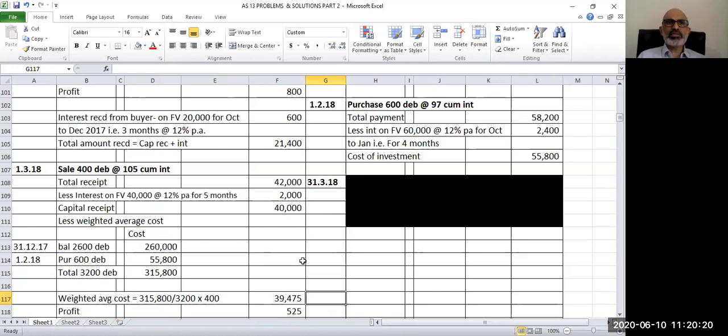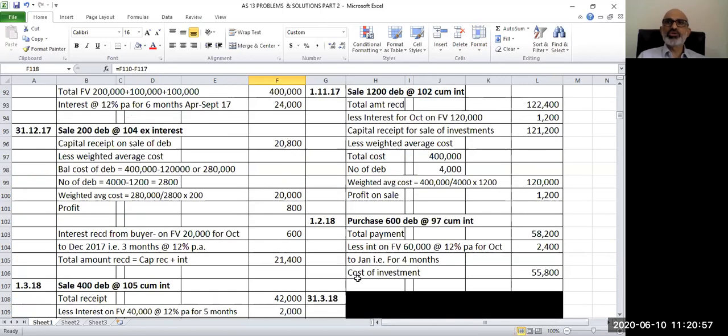How will I account for this? I have received a total amount of 42,000, so bank account debit 42,000. I have received interest of 2,000, so to interest 2,000. And I have received the selling price of 40,000, to investment account 40,000 rupees. So my first entry is bank account debit 42,000, to interest 2,000, to investment account 40,000 rupees. And when I made a profit of 525, I will have to transfer this profit to P&L account. So the entry will be investment account debit to profit and loss account.